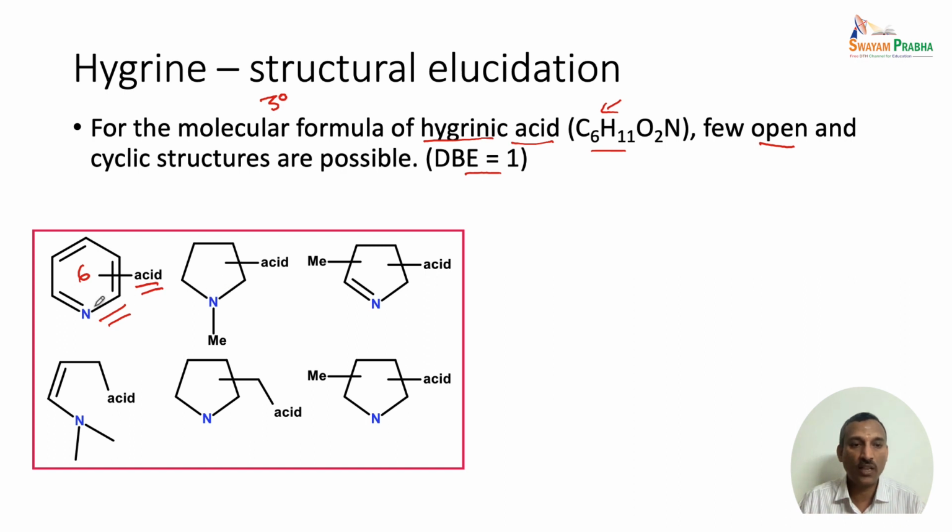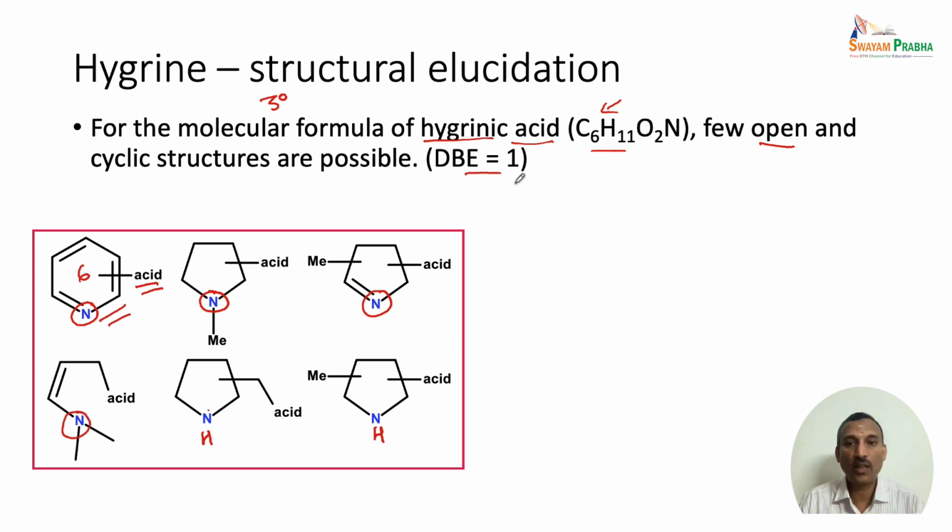Another one, because here again this nitrogen is in the tertiary form. If we look at all the structures, we have a couple of structures with a tertiary nitrogen. This is a tertiary nitrogen. Here again we have a tertiary nitrogen. Here we do not have a tertiary nitrogen. Here also we do not have a tertiary nitrogen. We only have a secondary nitrogen. When we have the secondary nitrogen, of course, this compound may or may not satisfy the benzene sulfonyl chloride reaction.